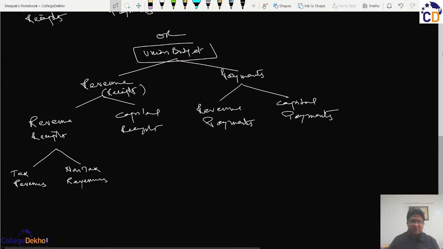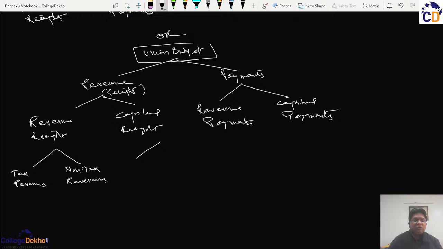Similarly, these capital receipts can be, because it is not a profit or loss statement, it is about the summary of what you're receiving. So there is no difference whether it is your income or whether it is a receipt of your loan or whether it is the repayment of the loan that you have received back. So therefore, these capital receipts will include the borrowings of the government, that is, if they have taken loan from any of the other governments or from the international bodies such as IMF and World Bank.